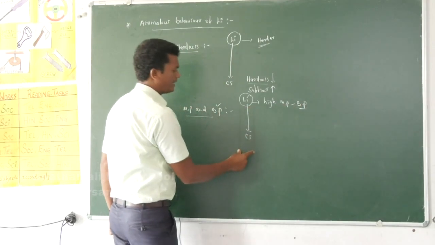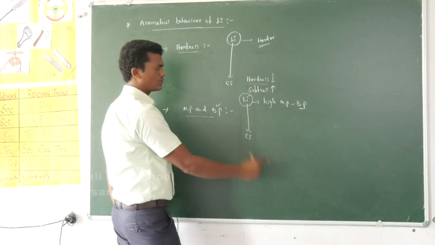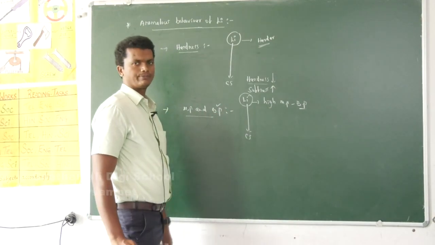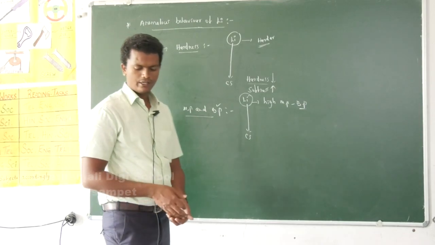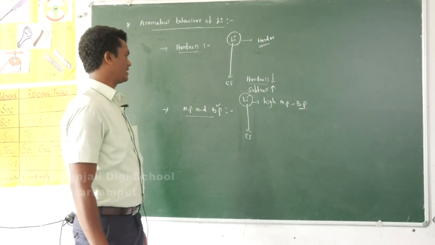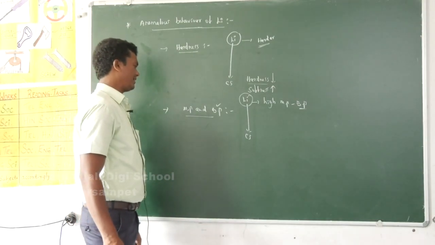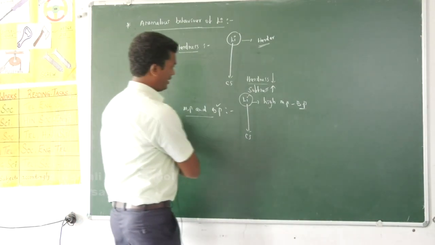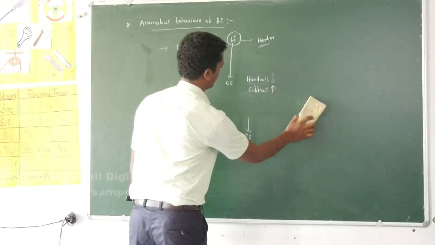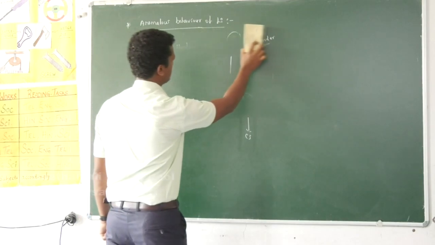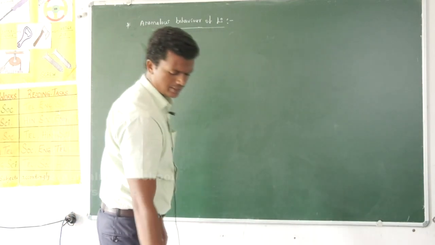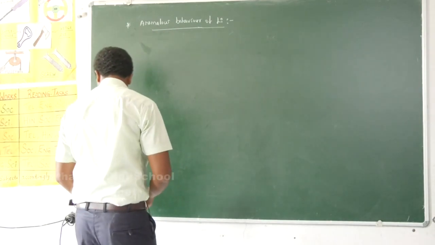Whereas the rest of the alkali metals show lower boiling and melting points compared to lithium. So lithium is a harder metal. On moving from top to bottom, hardness decreases and softness increases; melting and boiling points decrease. So lithium has a high melting point and high boiling point, whereas the rest of the alkali metals have lower melting and boiling points compared to lithium.